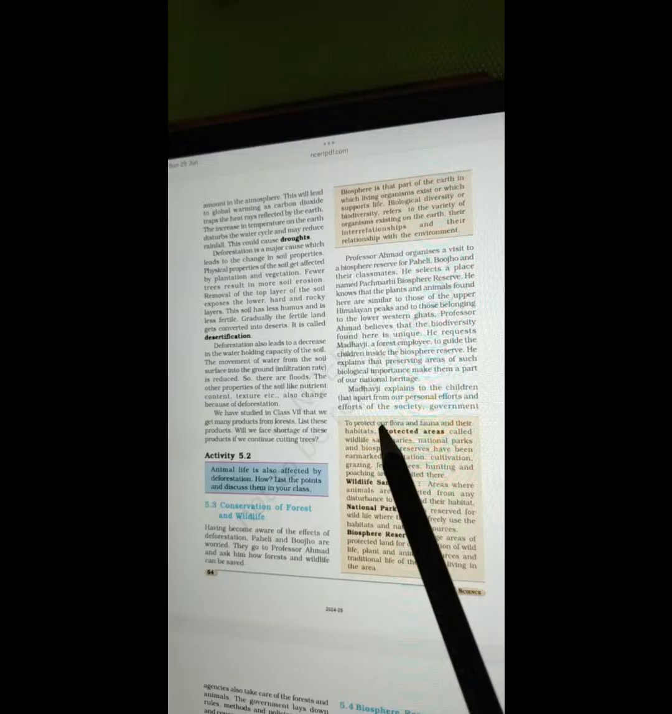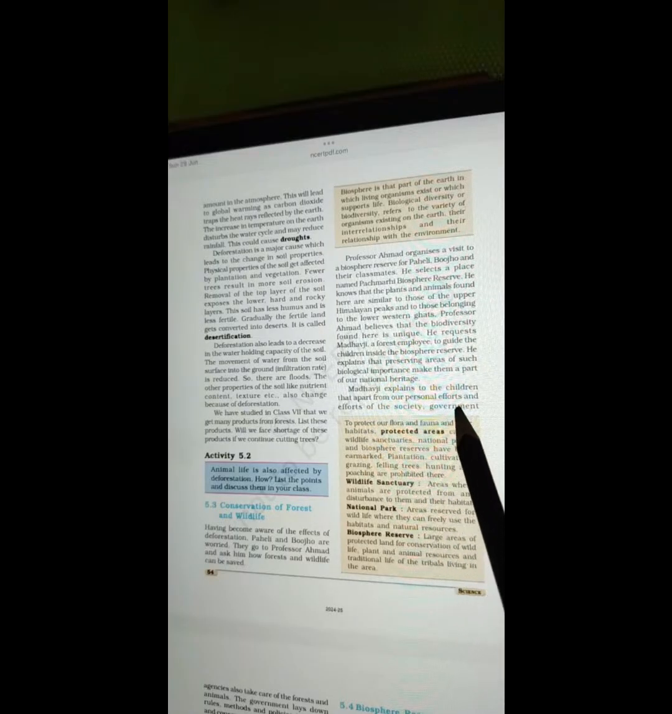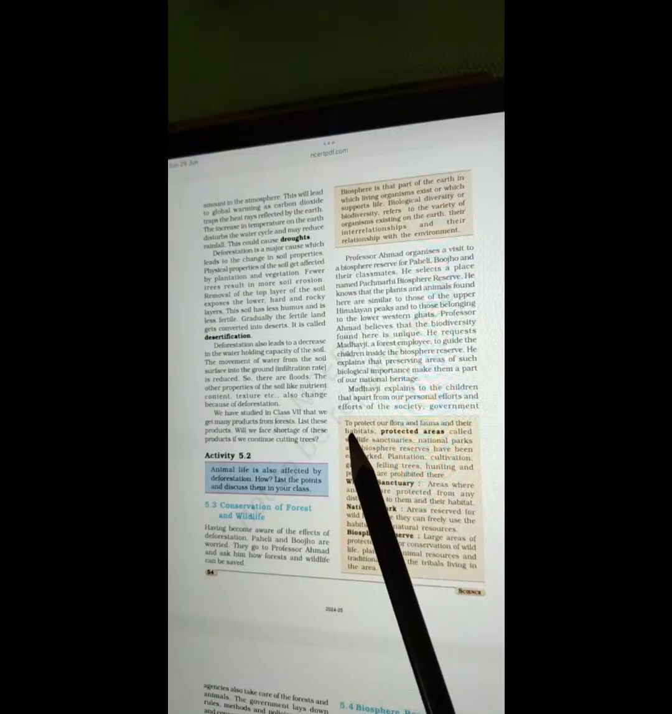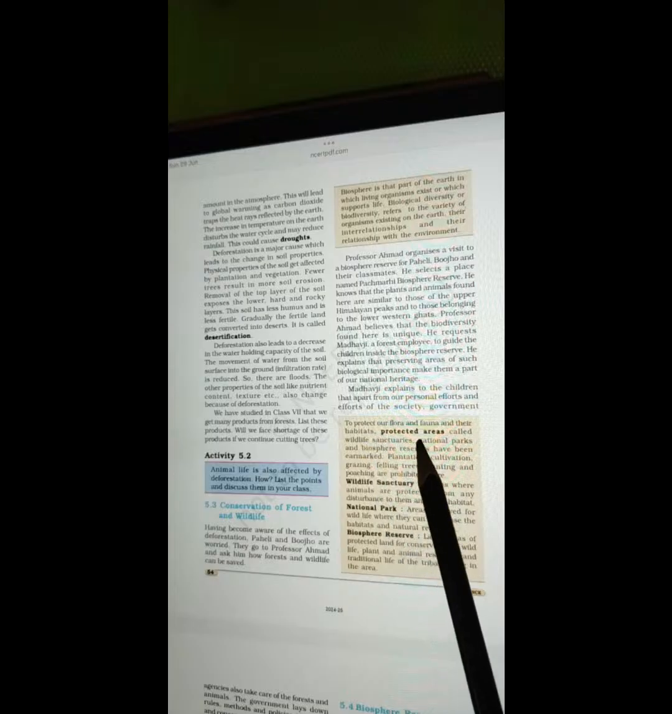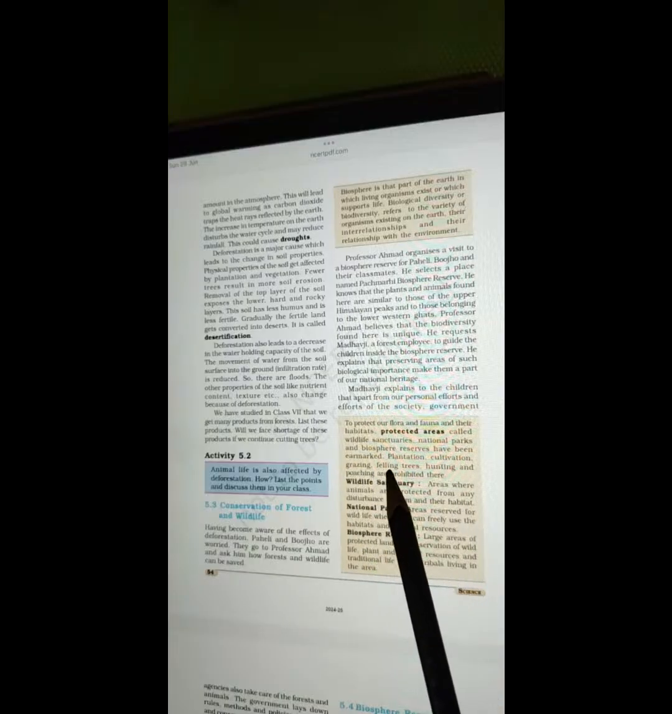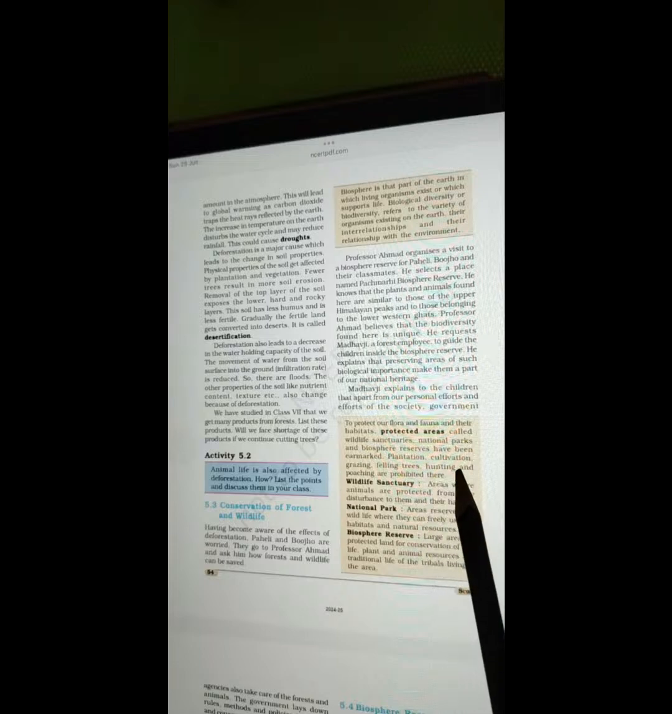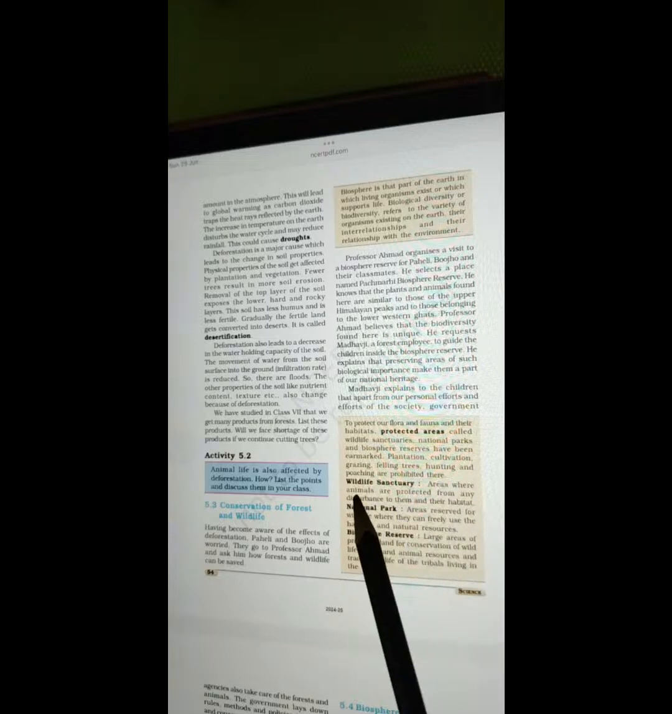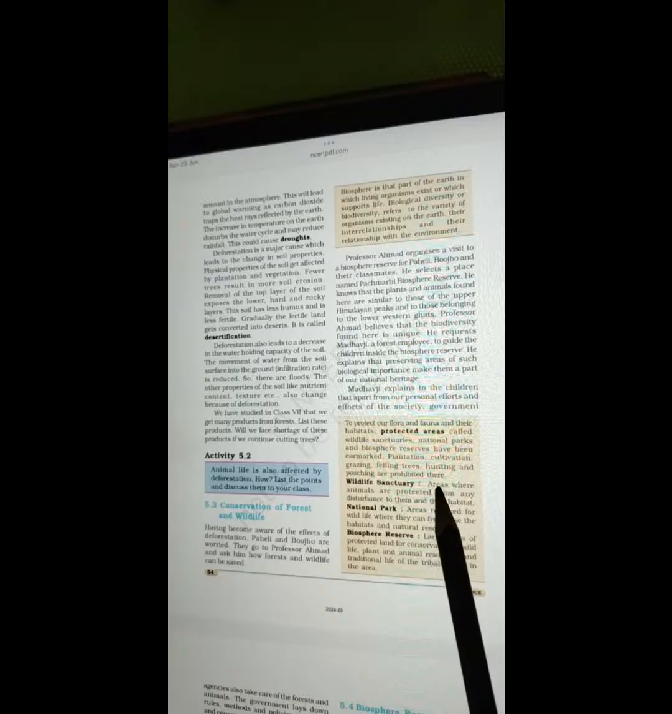Madhavji explains to the children that apart from our personal efforts and the efforts of society, the government also helps. First we'll read this block. To protect our flora and fauna and their habitats, protected areas called wildlife sanctuaries, national parks, and biosphere reserves have been earmarked. Plantation, cultivation, grazing, felling trees, hunting, and poaching are prohibited there.